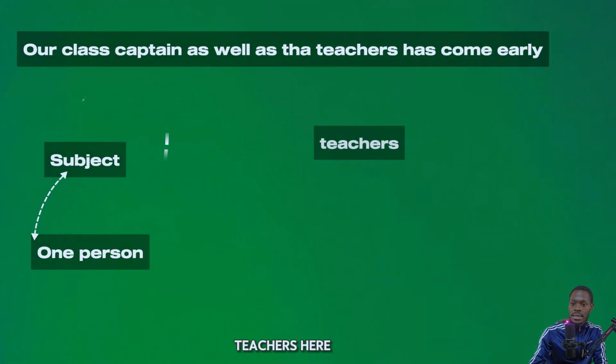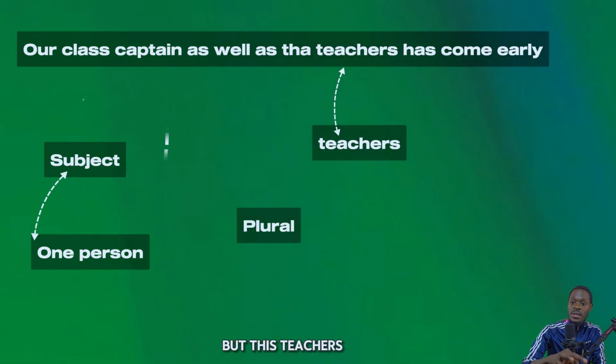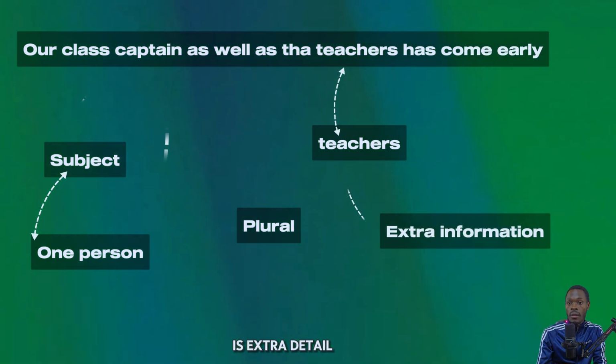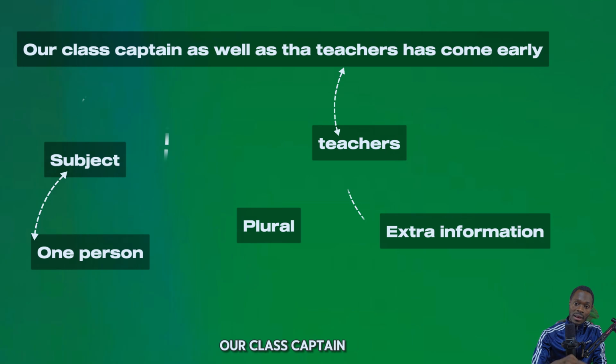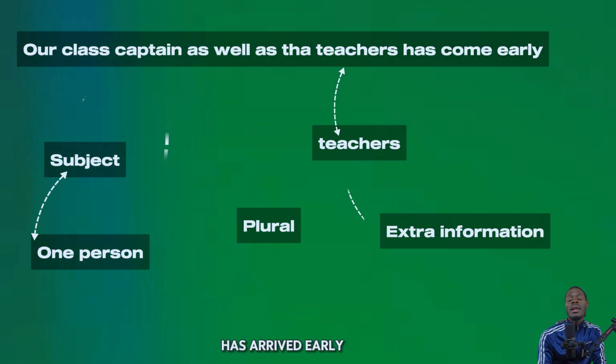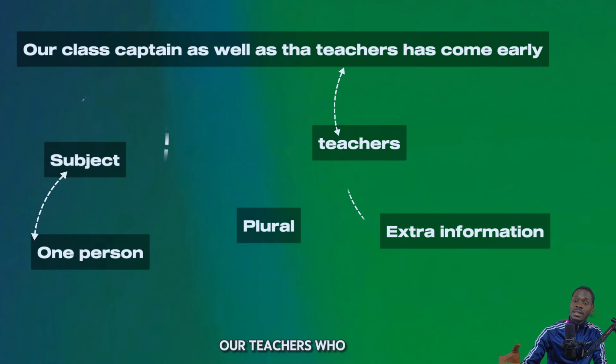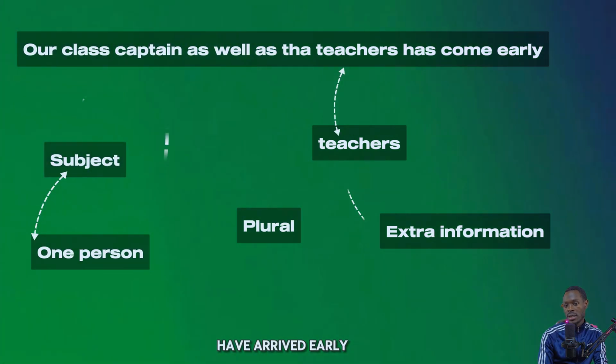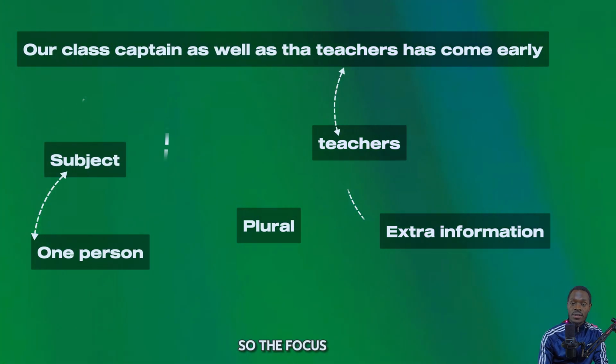Although we have teachers here, which is plural, these teachers is extra detail added to the sentence. Our class captain is the focus, has arrived early today. So as well as whom? As well as our teachers, who also did what? Our teachers who have arrived early today. So the focus is one person here, not two. We use a singular verb, which is has, not have.